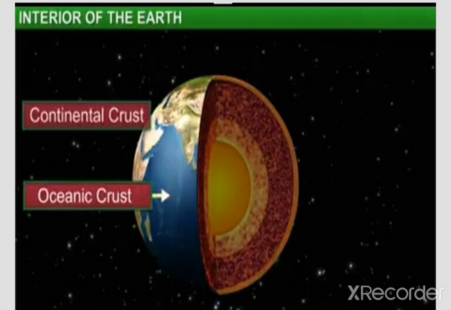And so earlier it is known by which name? Tell me. Yes, it is known by the name Sial. Sial means what? Silica plus aluminum. Got it, everyone? So, continental crust is composed of silica and aluminum, and it is known by the name Sial.